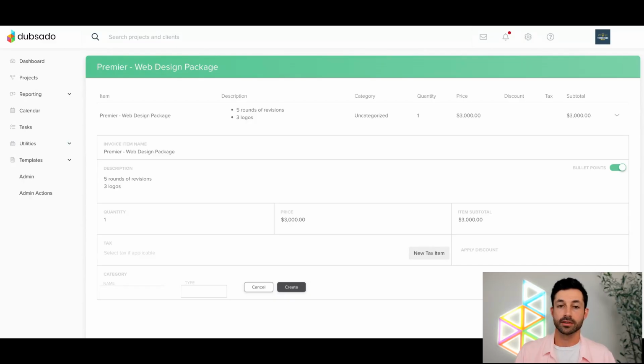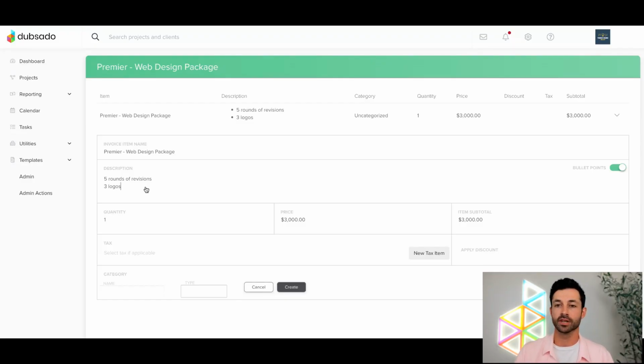Now, some folks have really long descriptions on their package templates. Some folks don't use them for much else, right? They have that information saved just on the contract. They don't need their invoice to be super long. That's entirely up to you. There's no wrong way to go about it. Just like a lot of things in Dubsado, it's entirely to your taste. If you wanted to have more information here, that's totally fine. If you want to have nothing there, that's also totally fine.